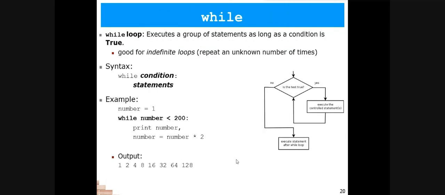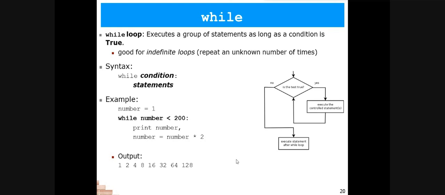Similar to the for loop, as you have seen, where we repeat certain tasks within the body of the for loop, here also in the while loop we will be repeating certain statements depending upon a given condition. In the for loop, we were sure that we had to perform this loop 10 times or 5 times. So we were definite about how many times the loop was going to repeat.